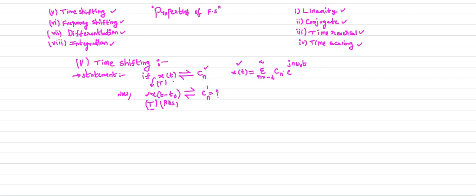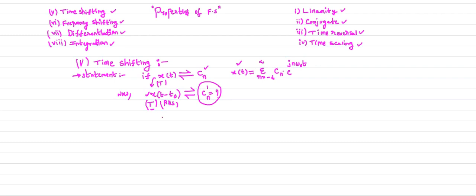So this is the statement: if Cn is the complex exponential Fourier series coefficient of x of t, then Cn dash is the coefficient for the signal x of t minus t naught. That is the shifting operation.